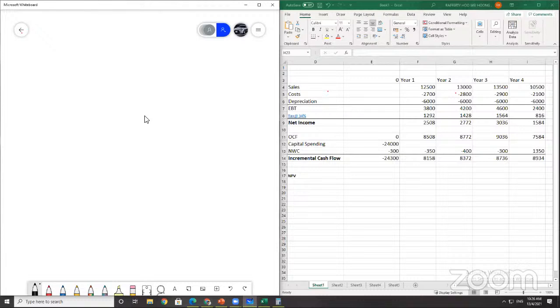Hovel Petroleum is considering a new project that complements its existing business. The machine required for the project costs $3.8 million. Okay, the cost is $3.8 million. The marketing department predicts that the sales related to the project will be 2.5 million per year for the next 4 years, after which the market will cease to exist. Okay, they will get sales of $2.5 million. So the machine will be depreciated down to zero over its 4 years economic life using the straight line method. So you need to use 3.8 divided by 4 later to count the depreciation.